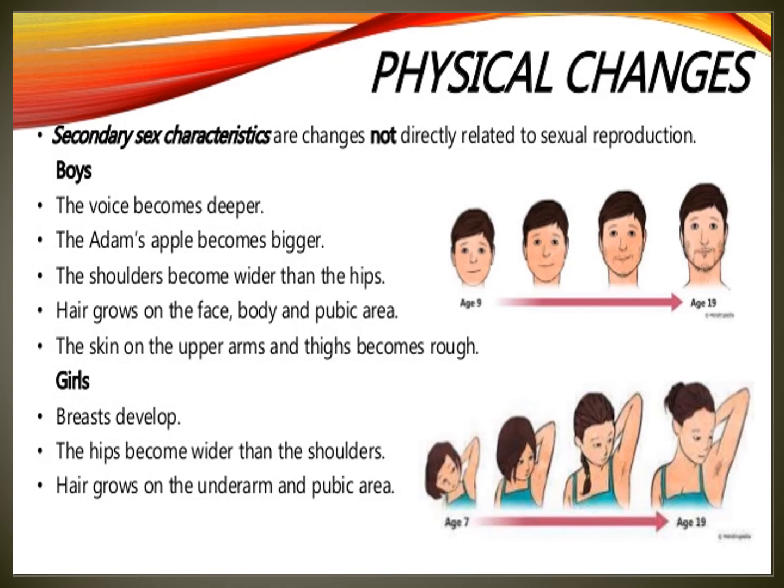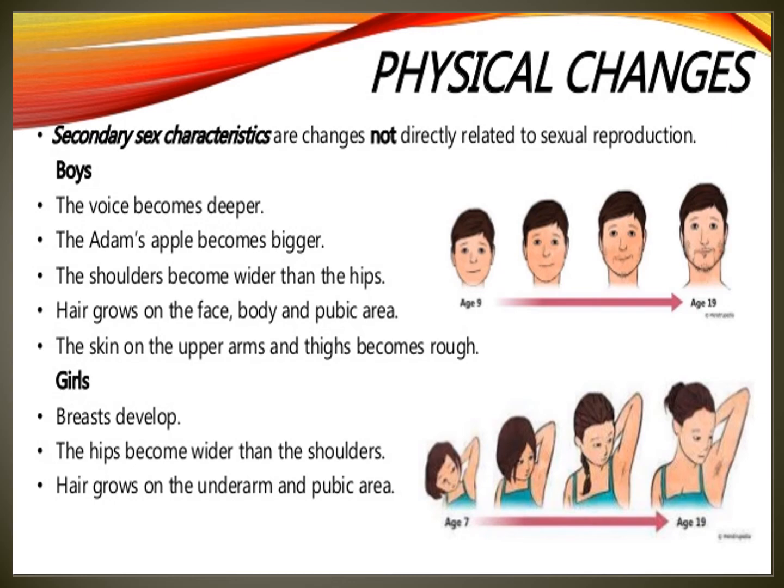Everybody see the picture of the boys. In the adolescent period, the voice becomes deeper. The enlarged larynx, the voice box, causes a deepening of voice. In males, the cartilage of the larynx starts protruding. This protruding cartilage of the larynx is called Adam's apple. You know that every boy has an Adam's apple in the neck. The Adam's apple becomes bigger.